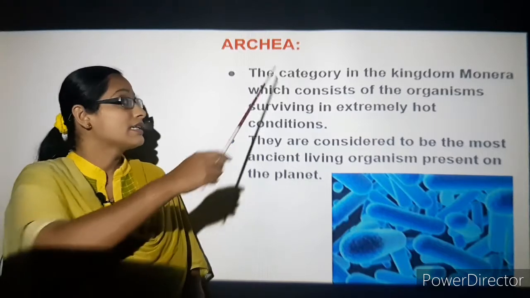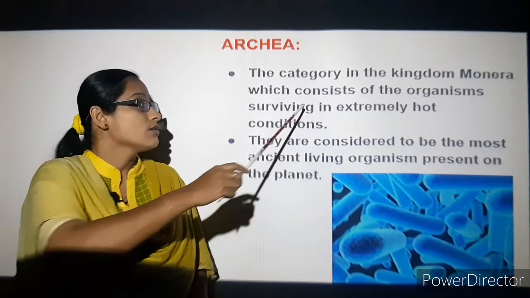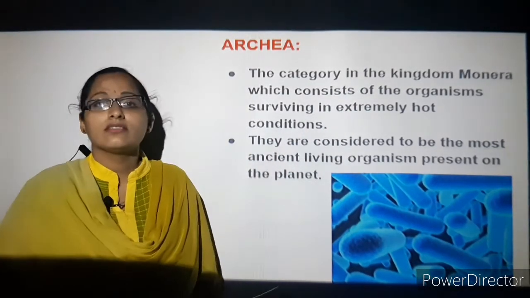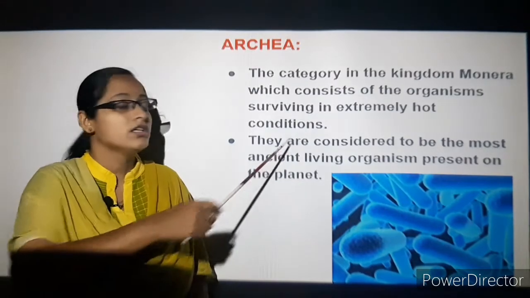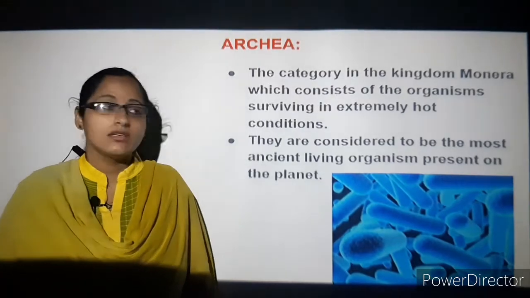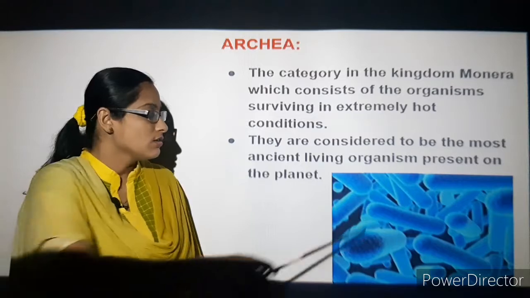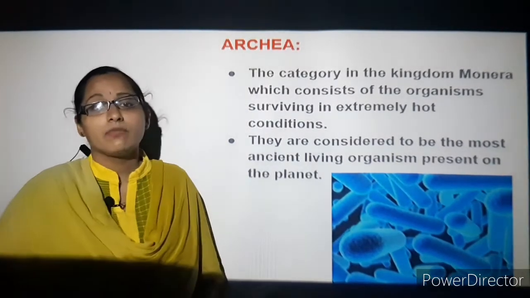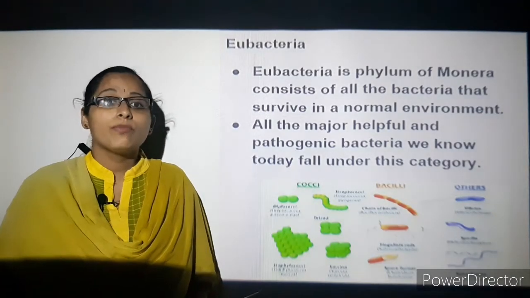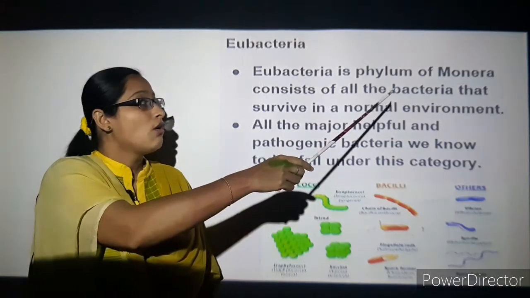Next comes Archaebacteria, which come under the kingdom Monera. It consists of organisms that can survive in extremely hot conditions. They are considered to be the most ancient living organisms present on this planet. This diagram represents the Archaebacteria. Next, coming on to Eubacteria. Let's understand what Eubacteria is. It is a phylum of Monera.